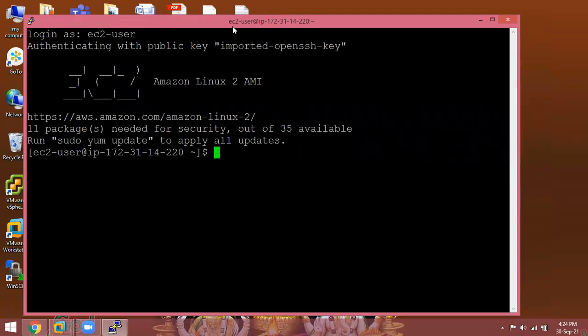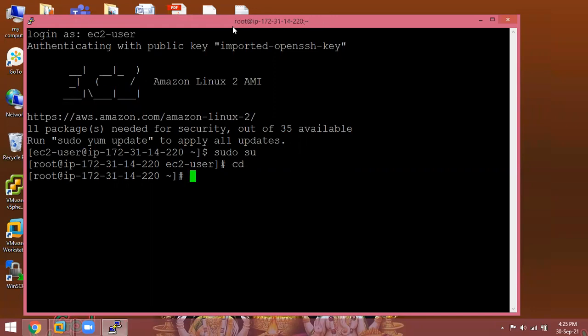Now you get a dollar prompt. The dollar prompt refers to a normal user. But if you want to work as an administrator, switch to the administrator account: sudo su, super user do. Now you get a hash prompt. Now you have become an administrator.